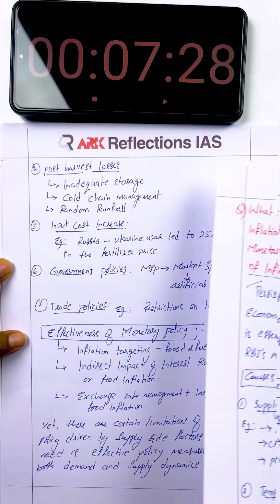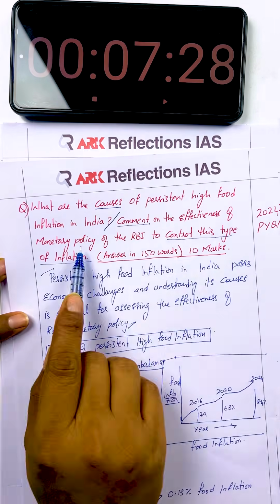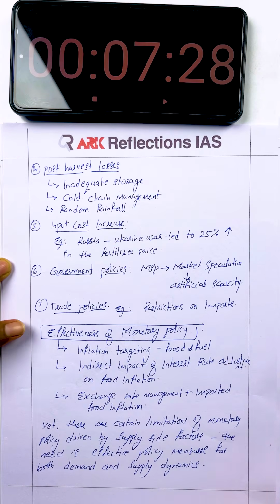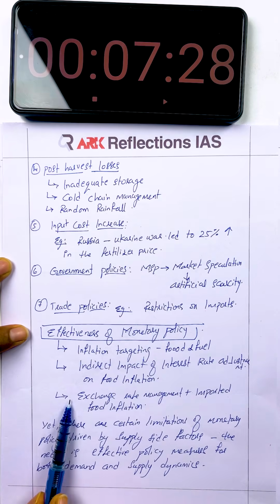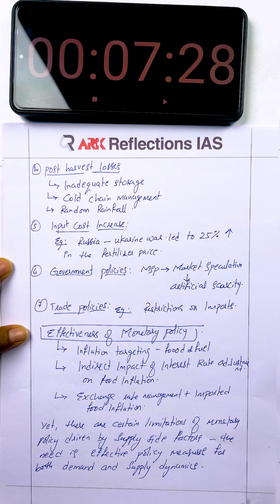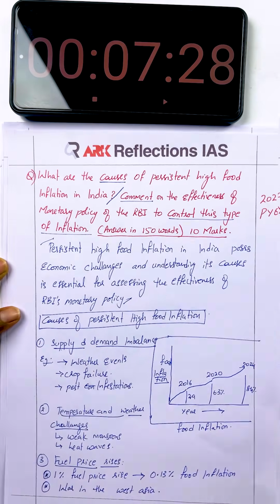Lastly, addressing the last part of the question, that is, the effectiveness of the monetary policy of the RBI. Is it potent enough to control all of this or not? So here we said yes, and finally we said that yet there are certain limitations of monetary policy driven by supply side factors. The need is effective policy measures for both demand and supply dynamics. So in totality, we have addressed all the parts of the question.